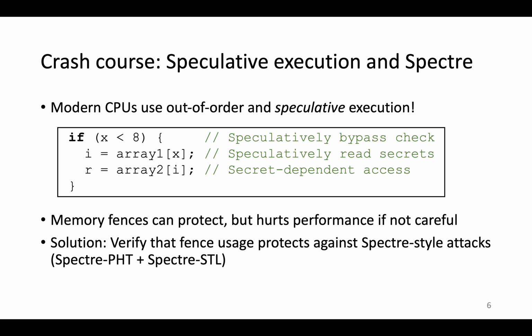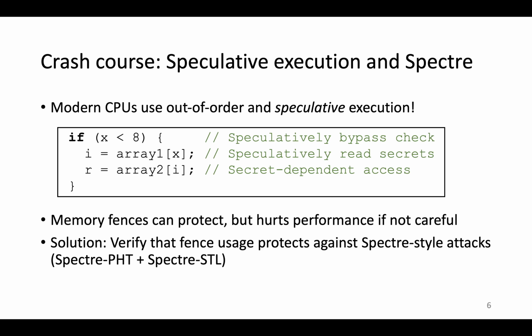And memory fences can, in theory, protect against these vulnerabilities by acting as speculation barriers and preventing further speculation until prior instructions have completed. So for example, placing a fence instruction after the conditional branch prevents the CPU from speculatively reading from array1 until the branch condition has been resolved. And at this point, any speculation will have been caught.